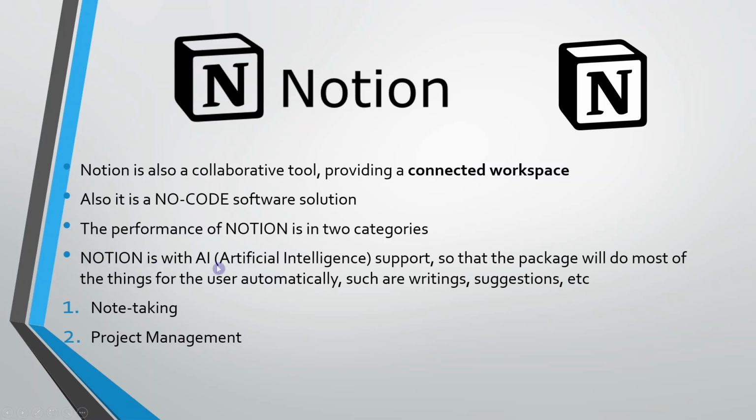So Notion is using AI. These days, AI is quite a hot topic. AI says that it does things for us. So I just inform it what I want, and it will do it for you. Especially, the AI available in Notion can be used to create automatic writing.